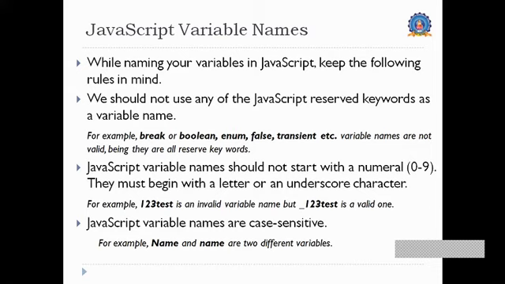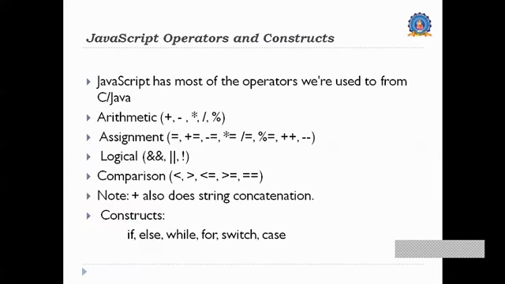For example, 123test is invalid. A variable name can begin with a letter or an underscore, so if you put an underscore before 123, _123 is valid. This is the naming convention to be followed when naming a variable.